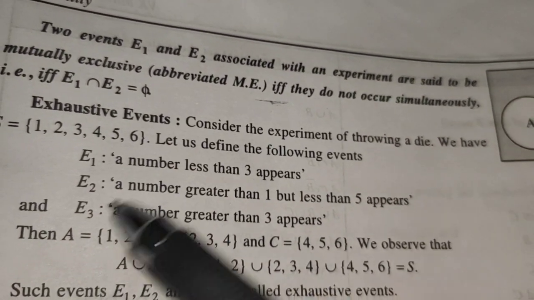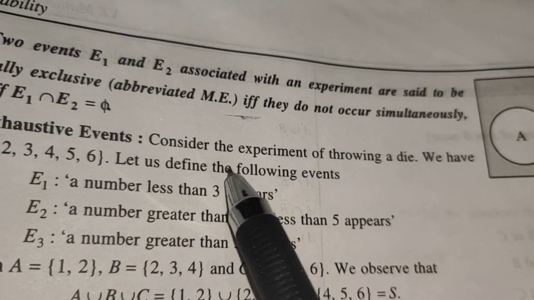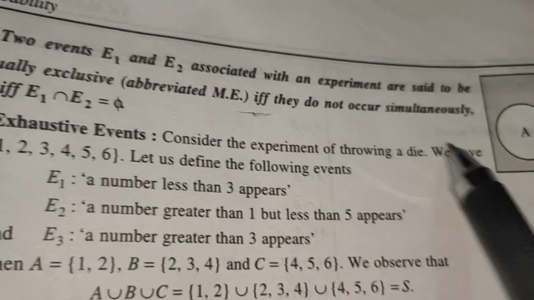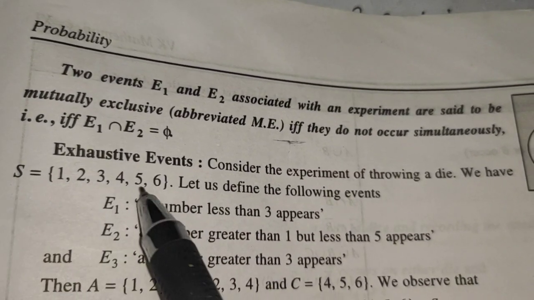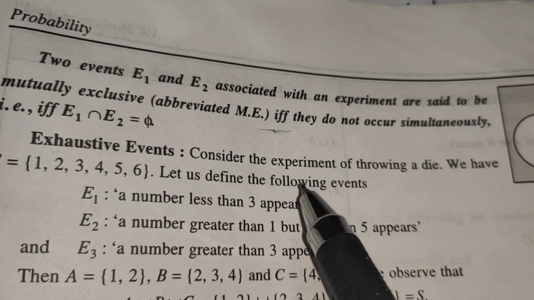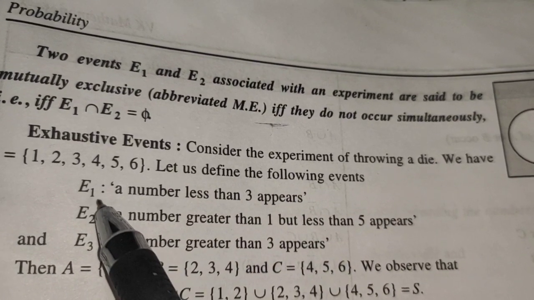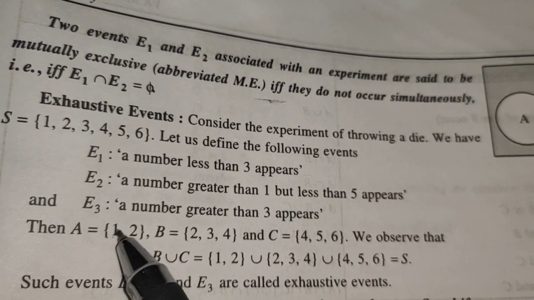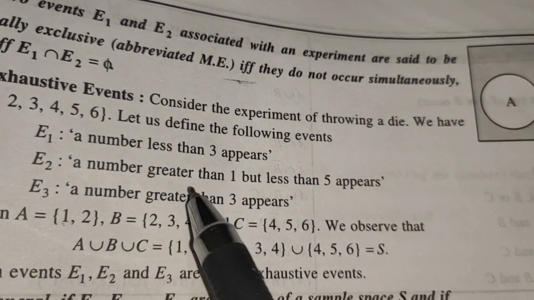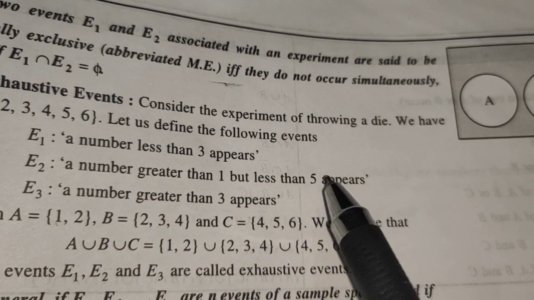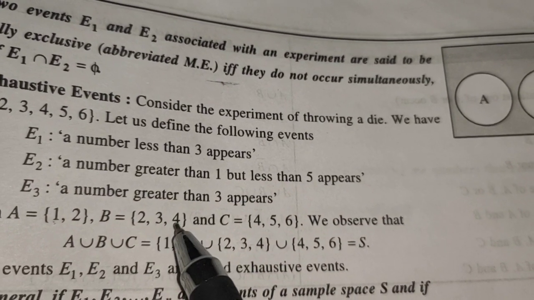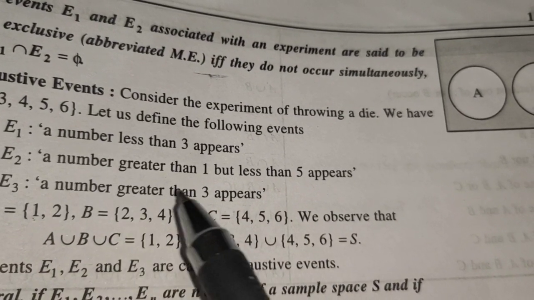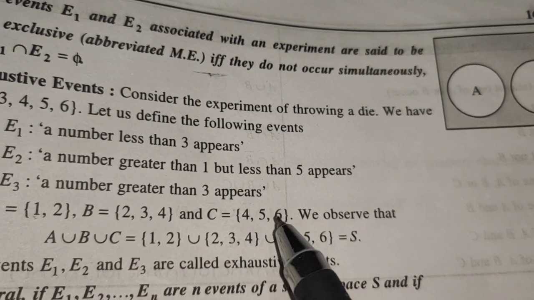Now, what is an exhaustive event? Exhaustive event is considered like this. Consider the experiment of throwing a dice. We have sample space 1, 2, 3, 4, 5, 6. Let us define the following events. E1, a number less than 3 appears. So a number less than 3 means 1 and 2. E2, a number greater than 1 but less than 5, then it is 2, 3, 4. E3, a number greater than 3 appears. Greater than 3 is 4, 5, 6.